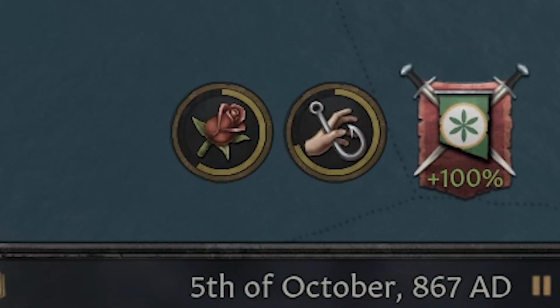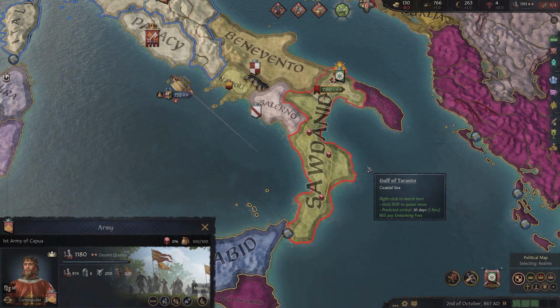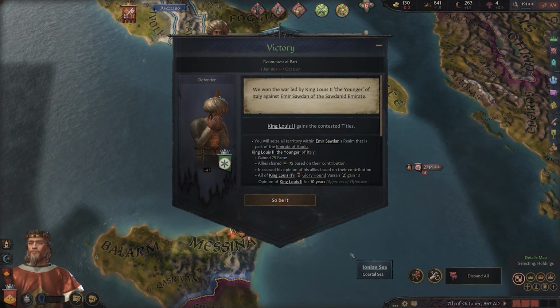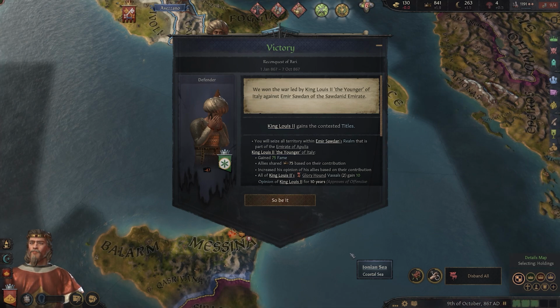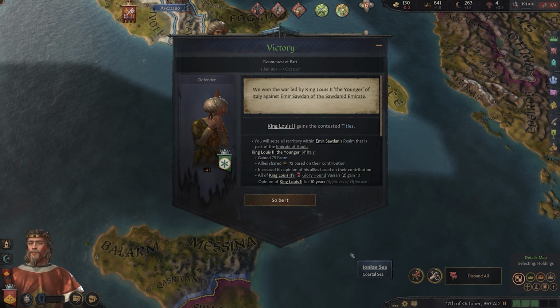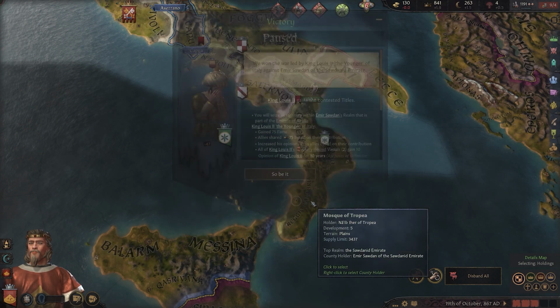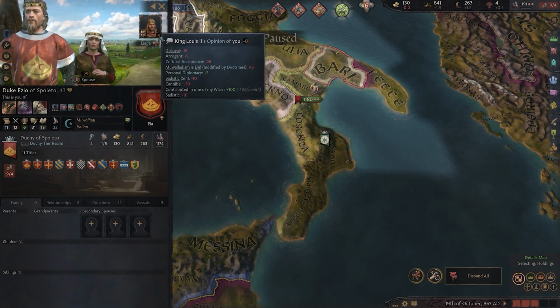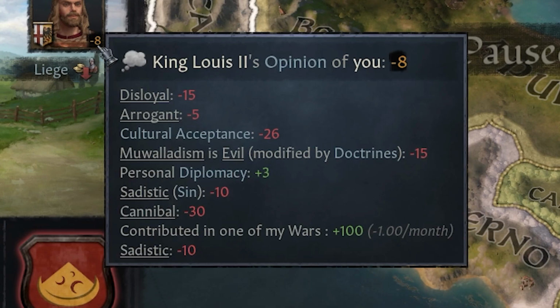Our opponent has no choice but to accept defeat, and so within a week or so, he surrenders. Victory is ours, and though I have pushed back Muslim progress on the peninsula in some ways by helping my liege against Emir Sultan, this was merely a stepping stone that perfectly matches my cunning character's inclination to plot out the long con. You'll see my liege no longer hates me. We're far from love and adoration, but contributing to this war has potentially bought me some time.